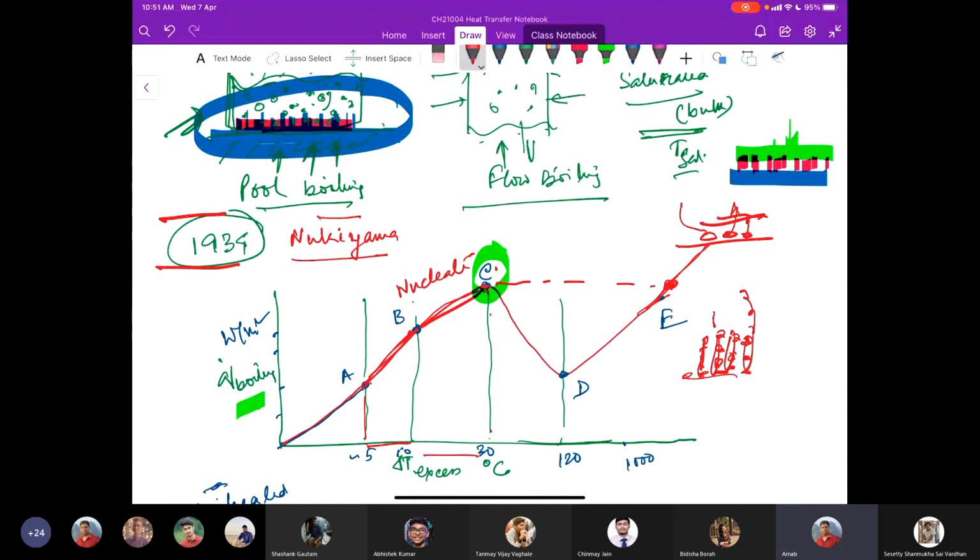We call this a transition region, because from point D, nucleate boiling converts to film boiling. It's called the film boiling region.